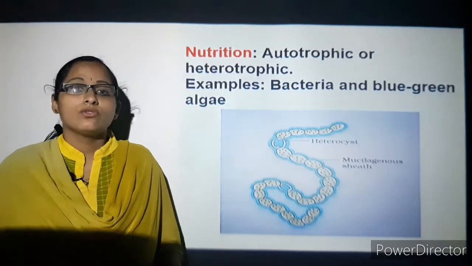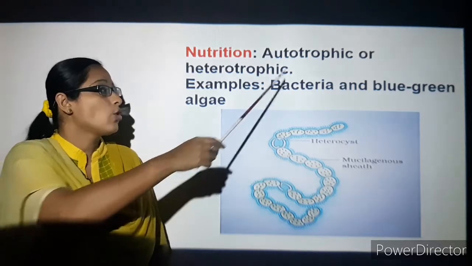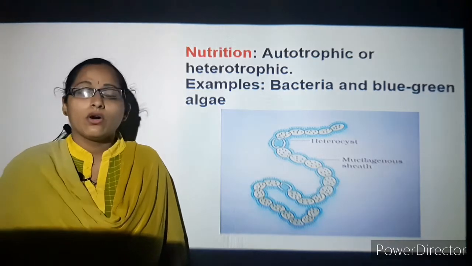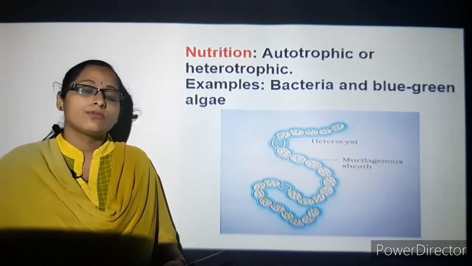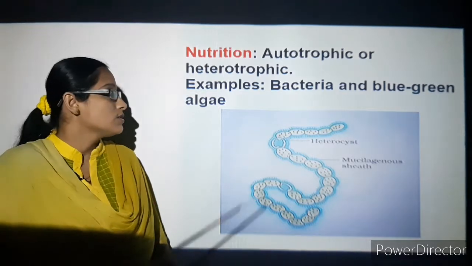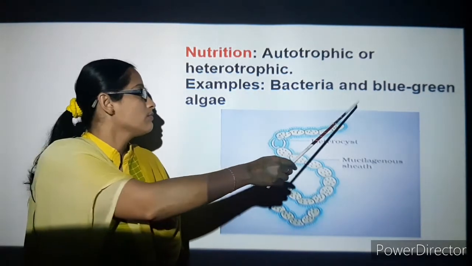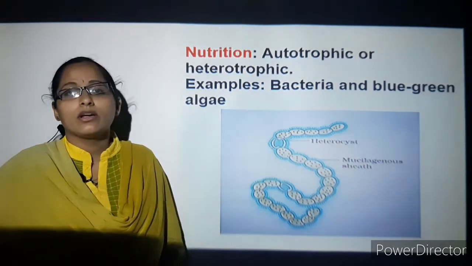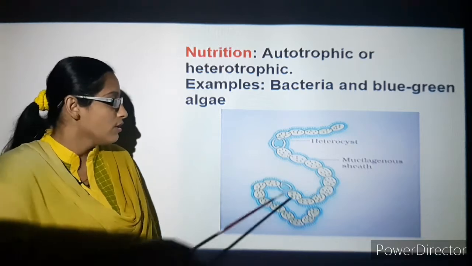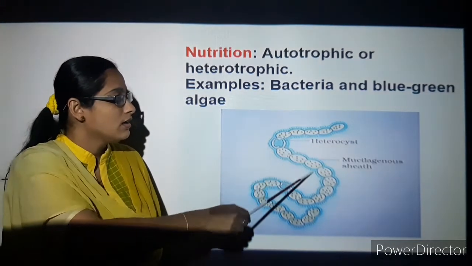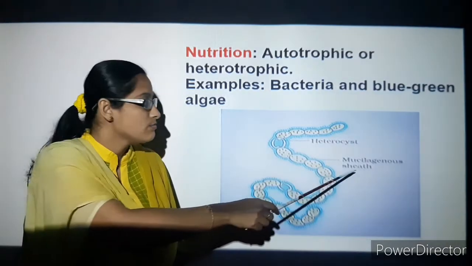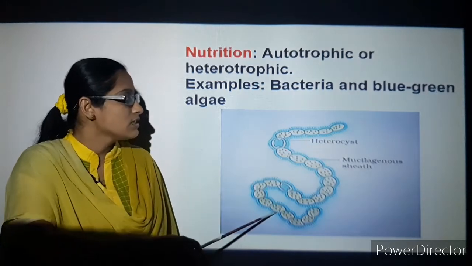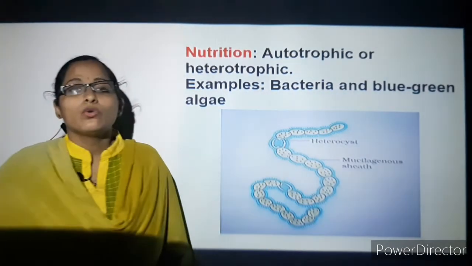How about their nutrition or food intake? They can be autotrophic or heterotrophic in nature. Autotrophic, as we all know, means they prepare their own food. Heterotrophic means they depend on other organisms. Examples are bacteria and blue-green algae. Blue-green algae is autotrophic; they can synthesize their own food. You can see the example of blue-green algae here. It has a protective sheath, that is a mucilaginous sheath, and also has a heterocyst. You can see this diagram of blue-green algae.